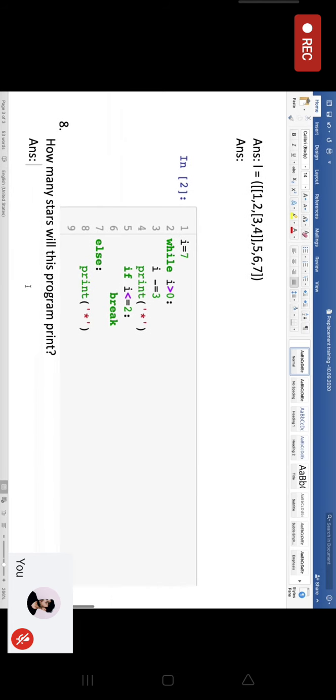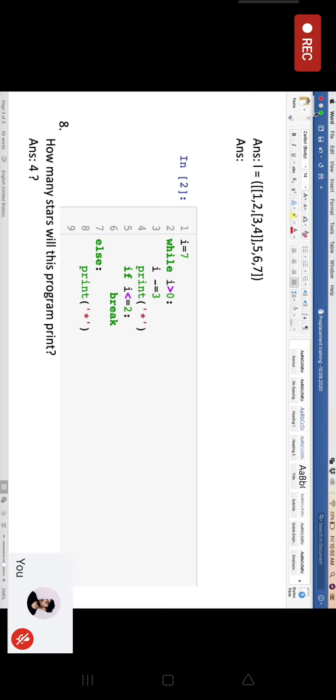Next question. How many stars will this program print? Ma'am, 4. Yes, ma'am. Acha, chalo. Let's see.